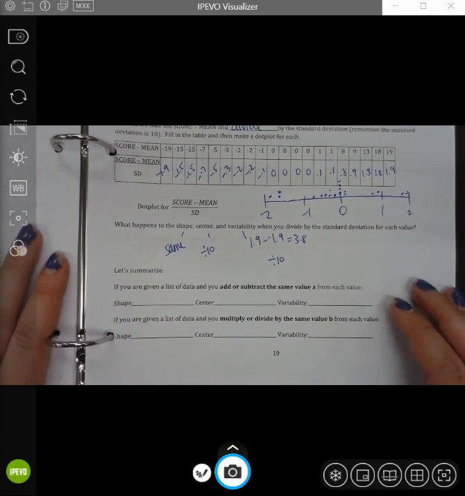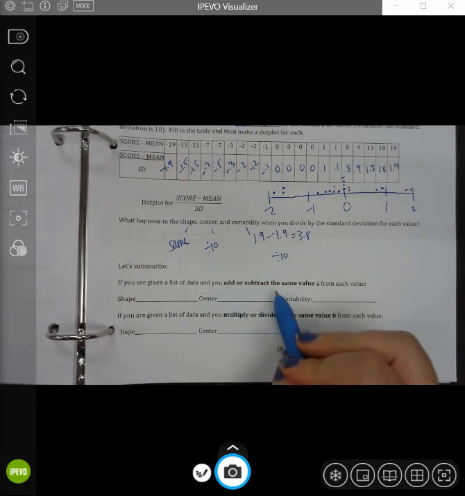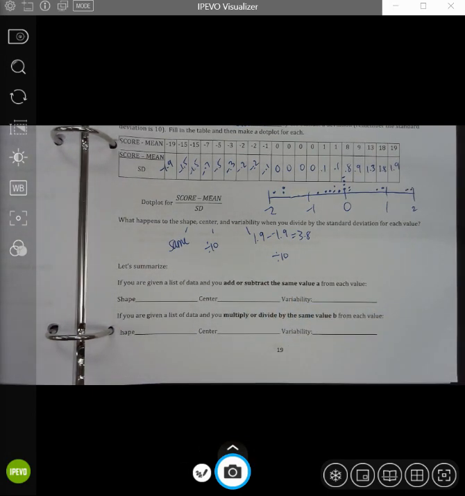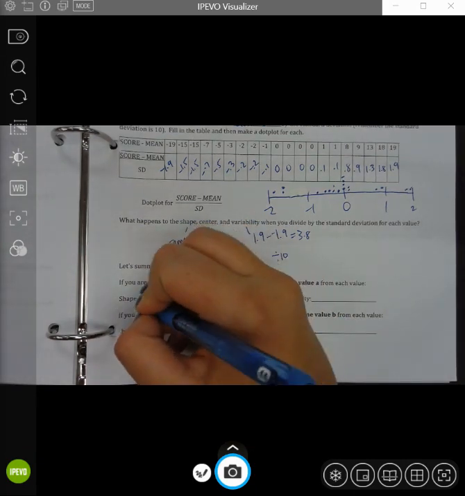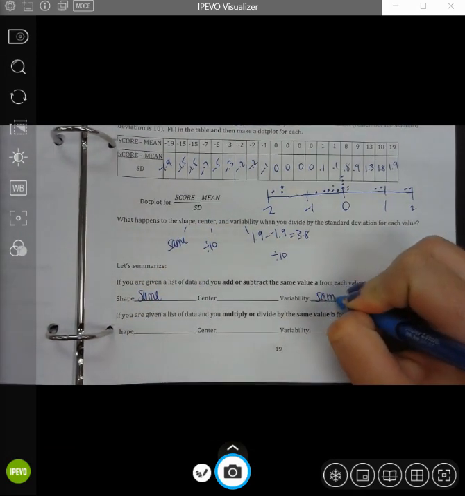Let's summarize. When you are given a list of data, any list of data, not specifically talking about z-scores, and you add or subtract the same value from each value in the data, the shape is going to stay the same, and the variability is going to stay the same.